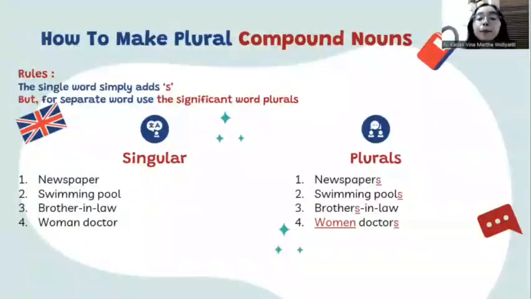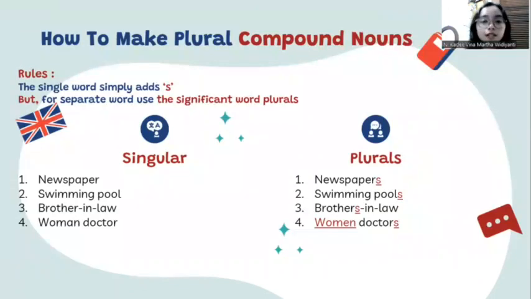How to make plural compound nouns. How to make a single compound noun into a plural compound noun. There are rules here. For a single word, we simply add s. But for separate words, we use the significant word to make it plural.